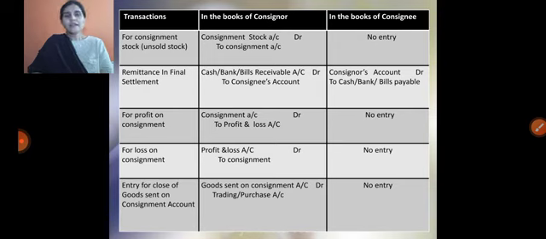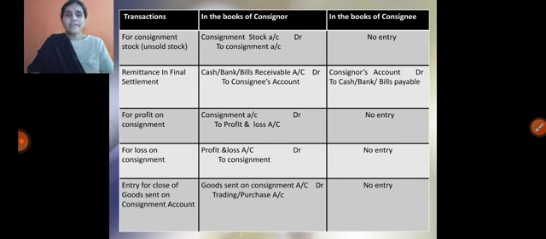Then finally, in the consignment, we need to close the account to know the profit or loss. If any profit is received in the consignment process, the entry is in the books of consignor; we need to write it down. There is no entry in the books of consignee. The entry is consignment account debit to profit and loss account. As per nominal account, all the profits must be credited. Then if a loss is there, the reverse entry we need to pass, that is profit and loss account debit to consignment account. Again, there is no entry in the case of consignee.